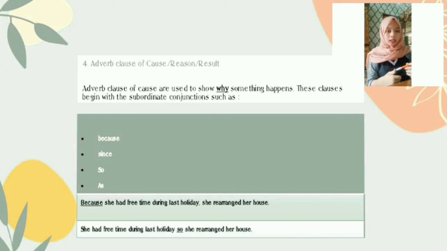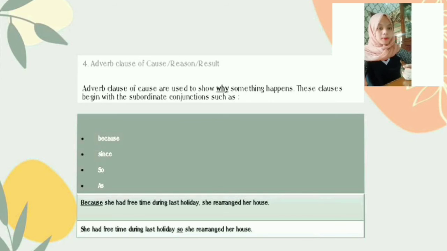For the first example, because she had free time during the last holiday, she rearranged her house. We can see in the example there is because as a subordinate conjunction of cause. Okay, for the next example, she had free time during the last holiday, so she rearranged her house. We can see too in this sentence there is so as a subordinate conjunction of cause.